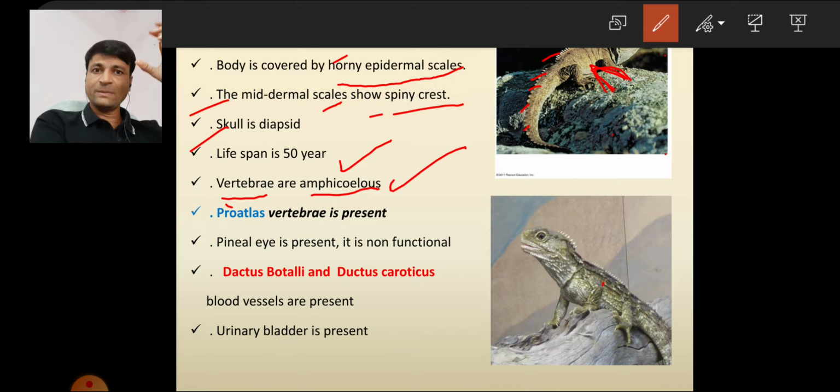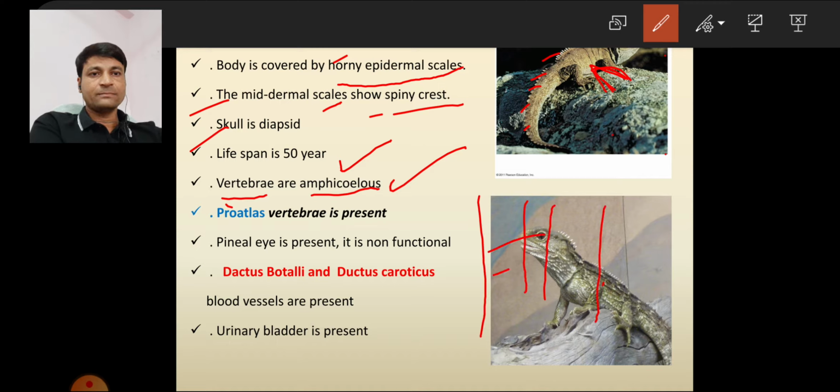First, what does vertebrae mean? Vertebrae, next the vertebral column, next the spinal cord. What is the difference between these three things: vertebrae, vertebral column, spinal cord? If possible, I will draw a diagram. This is the spinal cord, and this is the vertebral column.